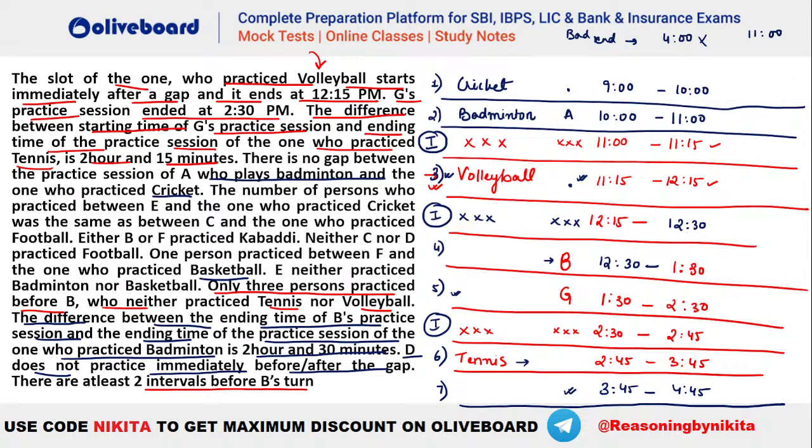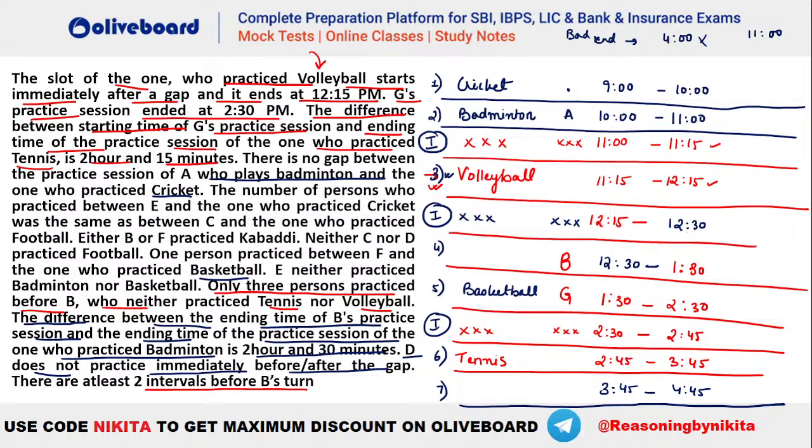Similarly, either you take your F at this position, so अगर F को यहाँ पर रखा, then again your basketball will be for your G because there is tennis between F and basketball. ठीक है, तो F can be, you can see F either can be playing volleyball or F can be at the 7th position. But in either of the situations, you can see basketball has to be this one only, right? G will be the one who is playing your basketball. ठीक है, ये basketball हो जाएगा. ओके, चलो आगे चेक करते हैं. Let's see whatever is remaining.